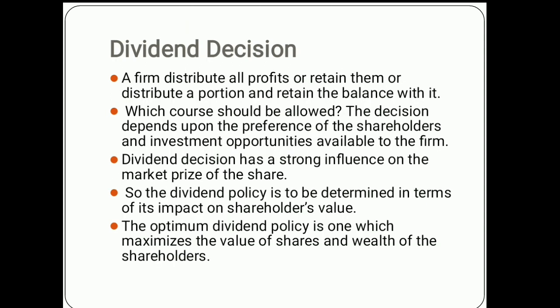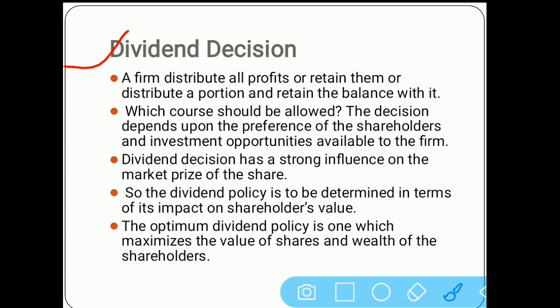The next function is the dividend decision. As we have discussed many times, each and every company is working for profit. But in the new scenario, a company cannot retain all the profit. They have to give a certain profit to their shareholders also. As shareholders get a good amount of dividend, they will be attracted more towards your company, and they will invest more in the company.